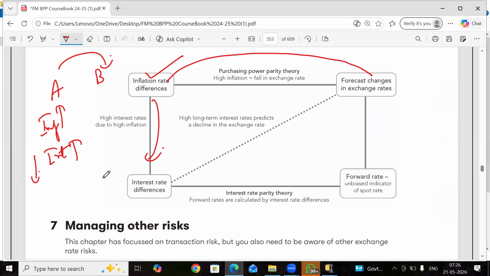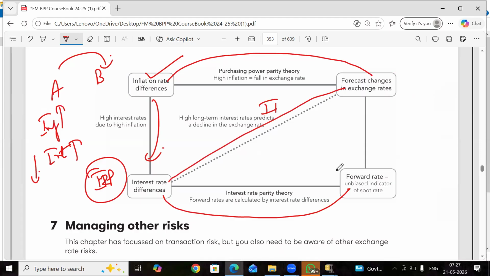Interest rate differences. Yes, we have taken the IRP, interest rate parity theorem, and we found out the forward rates. Interest rates definitely determine forward exchange rates with IRP. And forward rates show the difference, how things have changed from spot rate to forward rate. The only reason the spot rate has changed going forward is due to inflation, interest rates, etc. So all are interconnected.